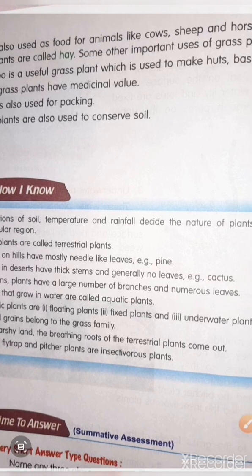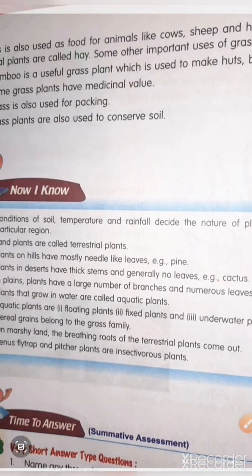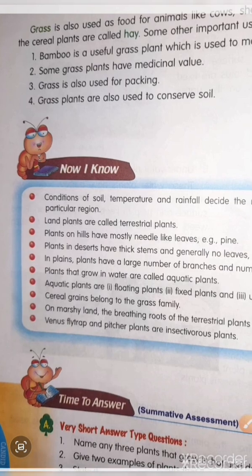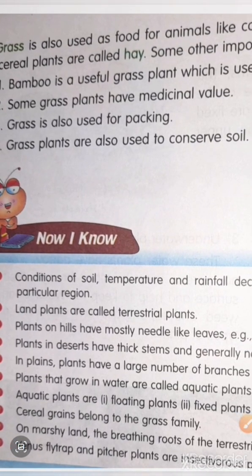Right. Some other important uses of grass plants are given below. Bamboo is a useful grass, right?